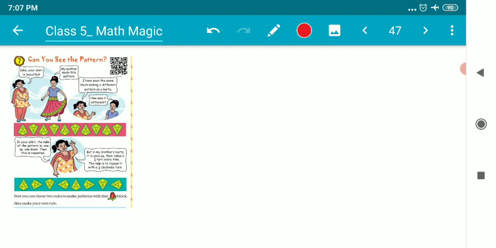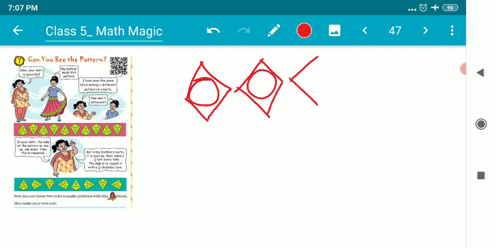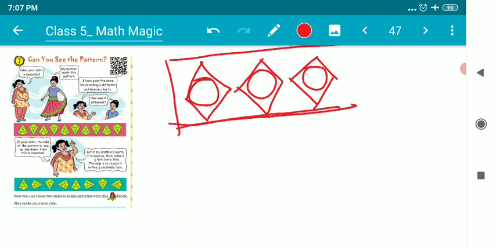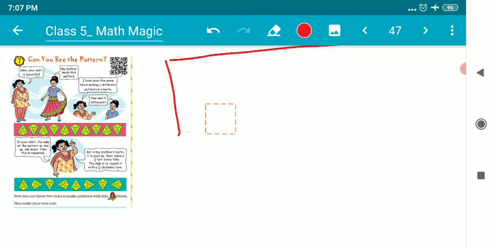Children, the very first thing that comes to our mind when we talk about a pattern is the same thing repeated with some design. Suppose this design is being repeated. It's a design which we use to make a floor, or to design a wall or a cloth, whatever. So when we use a similar pattern of things repeatedly, that is called a pattern.